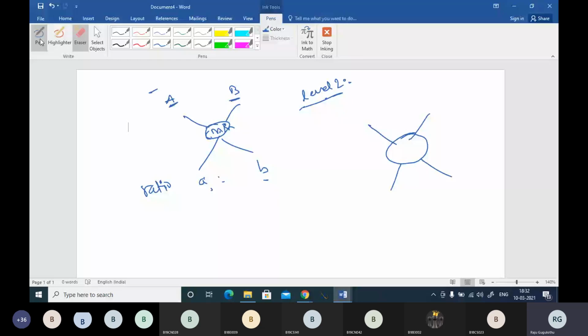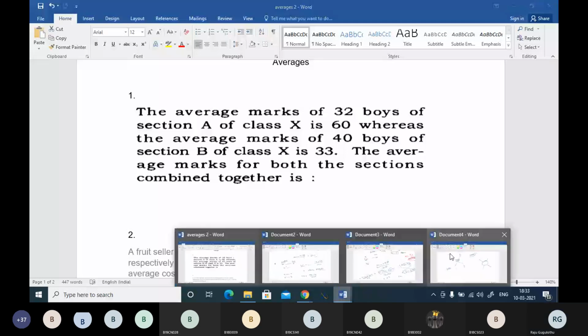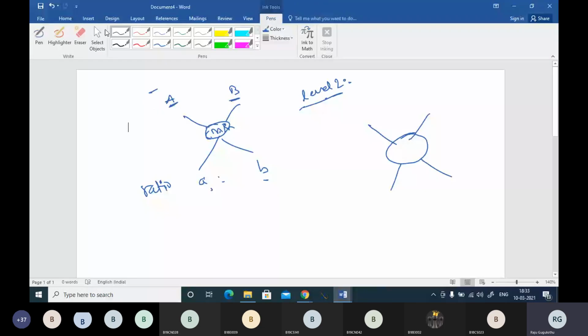Let me come to the question. The average marks of 32 boys is 60, and of 40 boys is 33. So 60 is one average and 33 is another average, and you can take the number of boys over here.